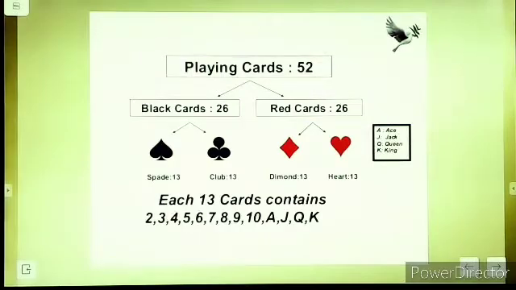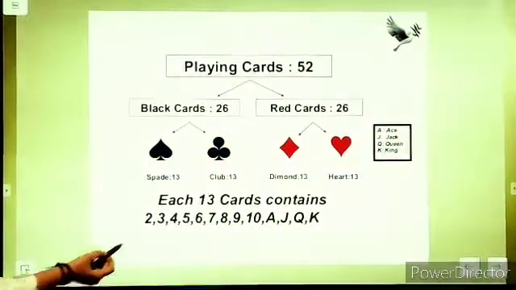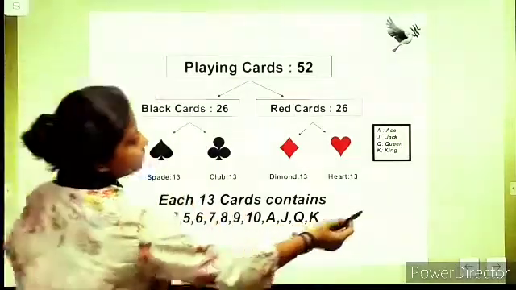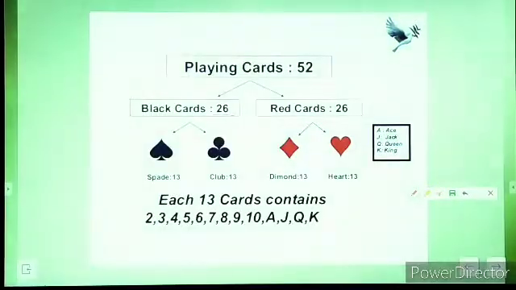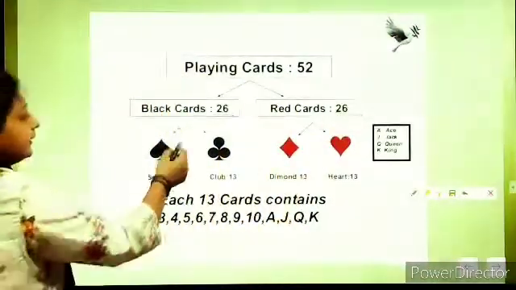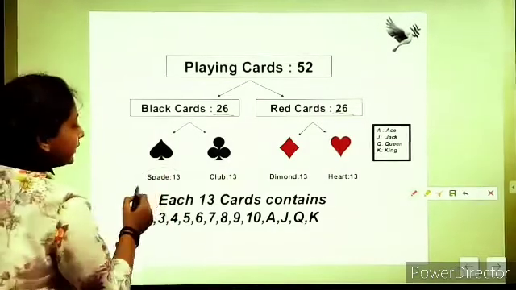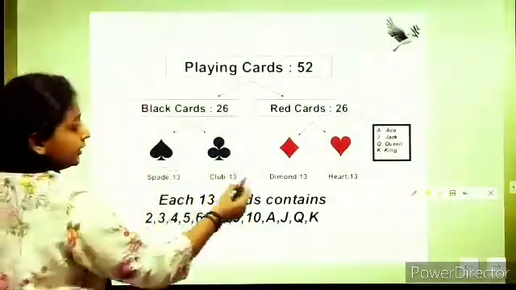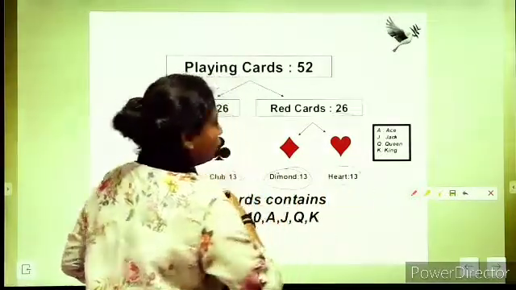The next situation we have of a playing cards. In a deck we have 52 cards. Among them 26 are black cards and 26 are red cards. And then also again we have these shapes. 13 are spade, 13 are of club, 13 are of diamond and 13 are of heart.